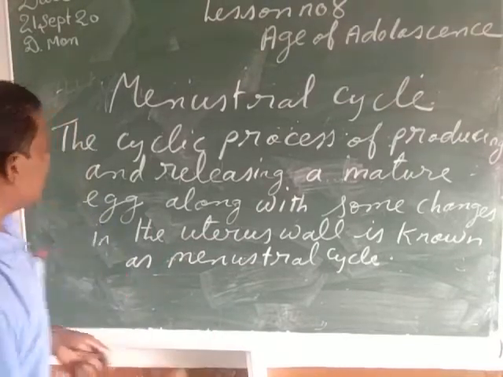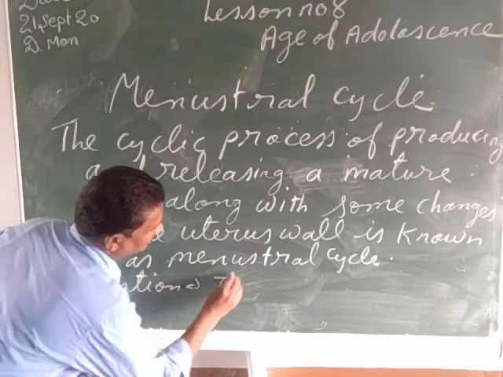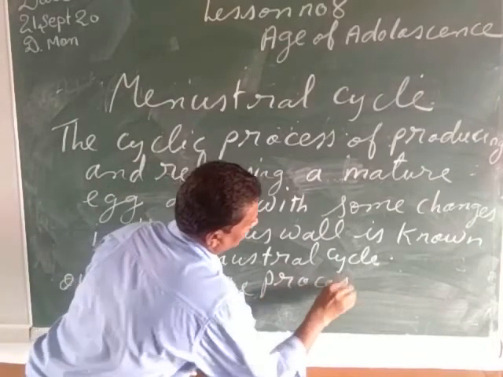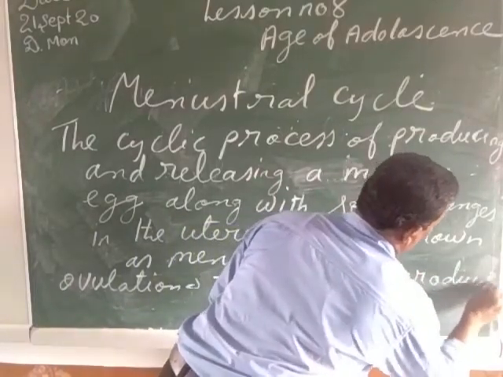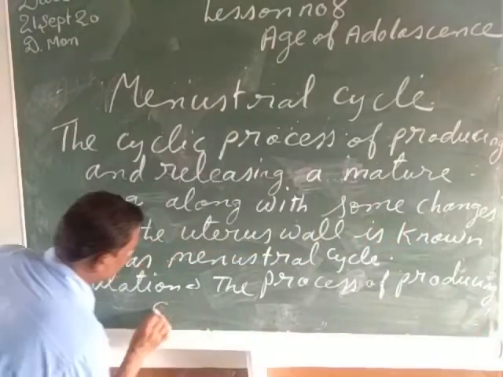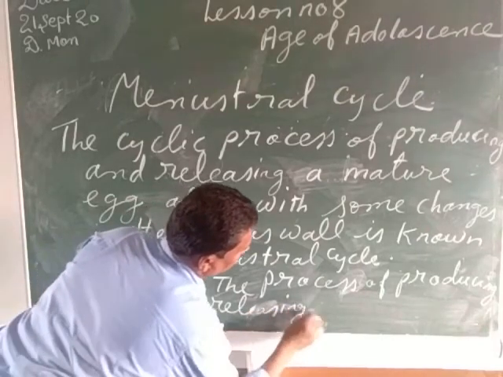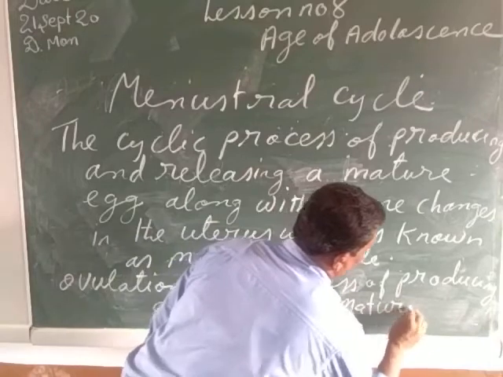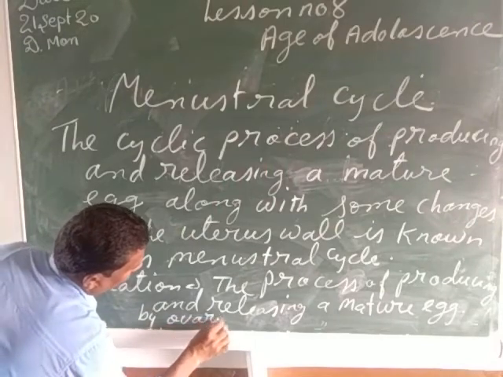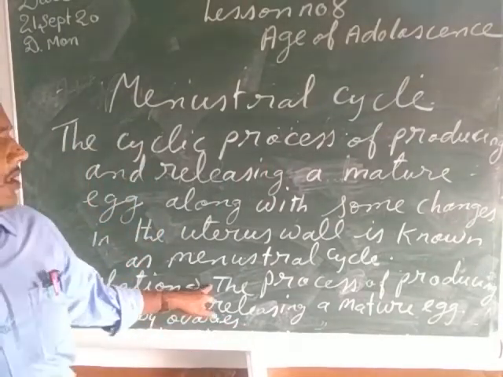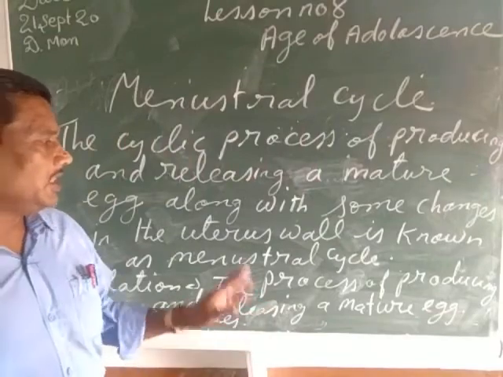So my children, then comes the topic ovulation. Let us see the process of producing and releasing a mature egg by the ovaries.